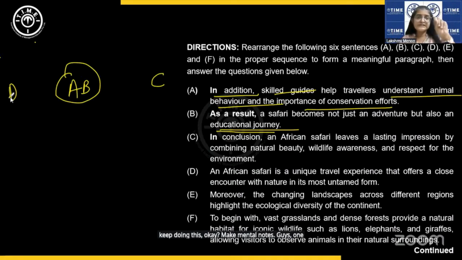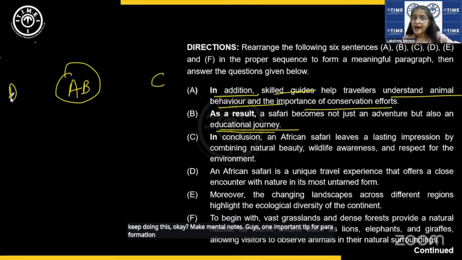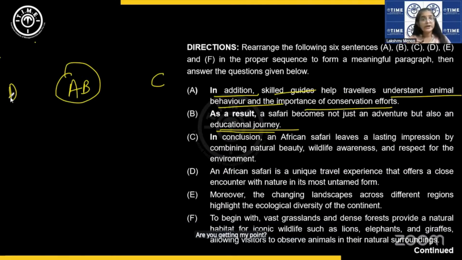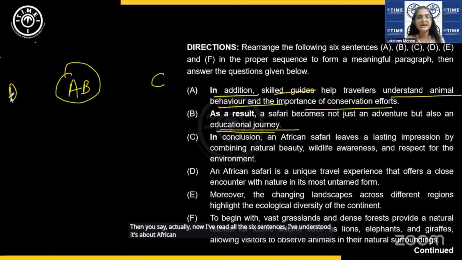Guys, one important tip for para formation. You have to do this exercise, what I've done on the screen. You have to do it on the go. Are you getting my point? You cannot read all the sentences and then start sorting out. Then you know what will happen. After reading six sentences, your mind is a blank, no? Then you say, acha, now I've read all the six sentences. I've understood it's about African safari. Now let me start unscrambling. Then you will end up doing double work. Extremely time draining. Don't do that.